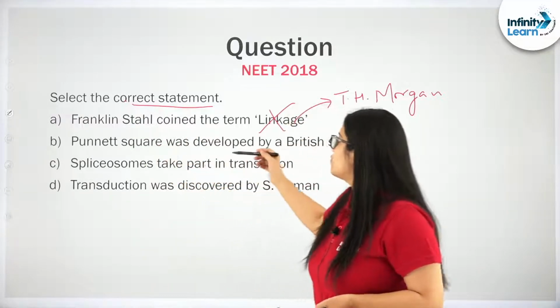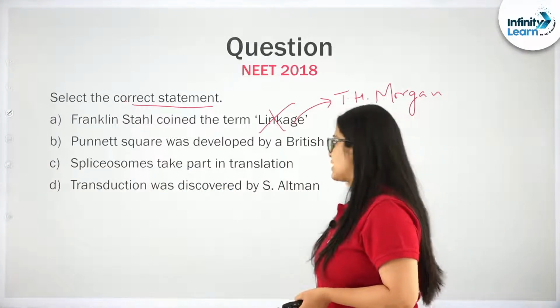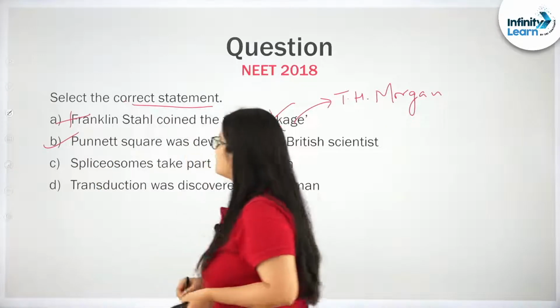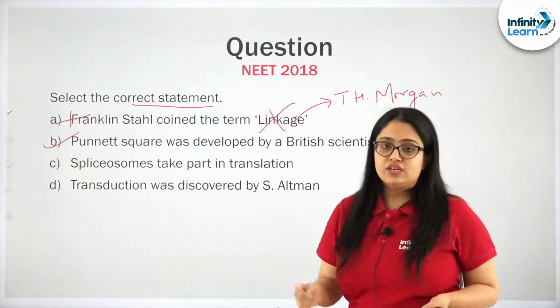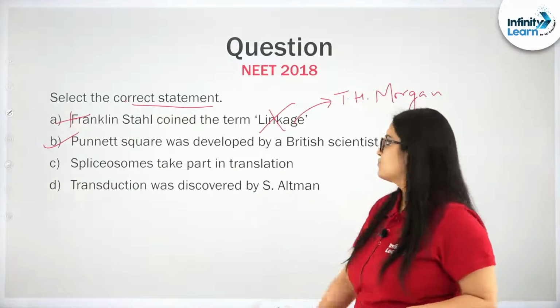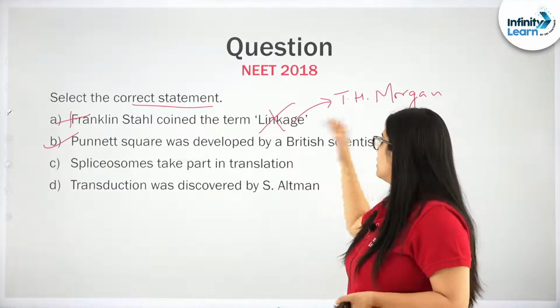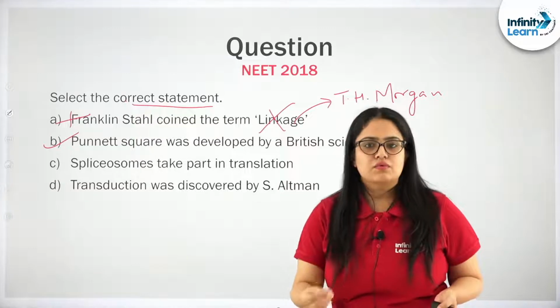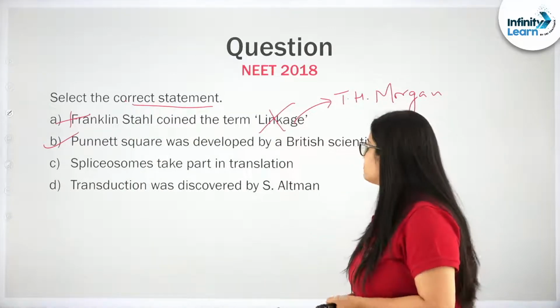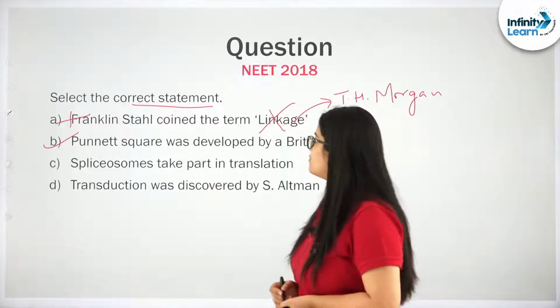Next, Punnett square was developed by a British scientist. Yes, this is in fact correct. It was by Reginald G. Punnett. The name of the scientist itself includes the word Punnett, and it is used for calculating the results of crosses. It can be monohybrid, dihybrid, trihybrid crosses.